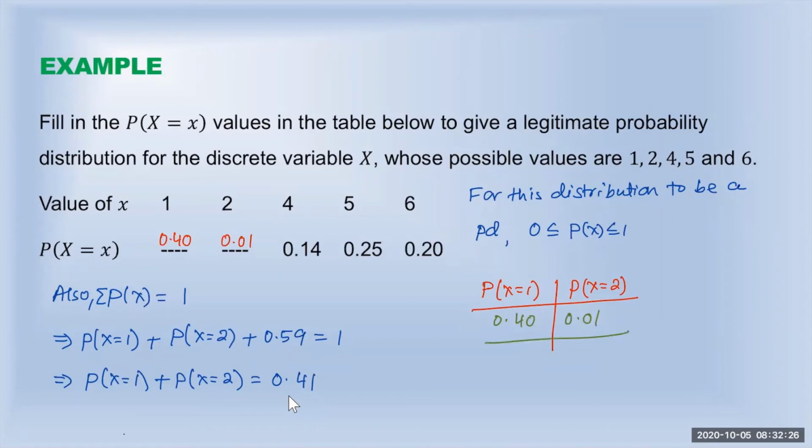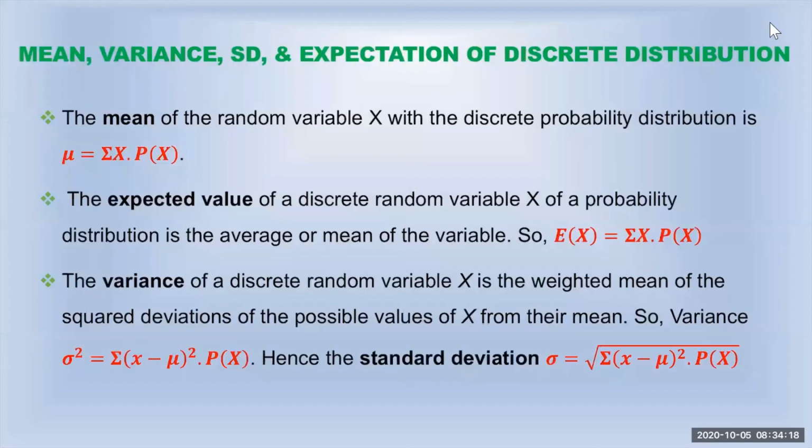That's a correct answer, because if we add those two, it is equal to 0.41, and each is between 0 and 1. You can give any set of possible answers. The other can be, for example, 0.20 and 0.21, because 0.20 plus 0.21 is 0.41. There are so many possibilities, but what I'll be looking for in the exam is just one possible answer. So this is how we can find the missing probabilities in a given probability distribution.